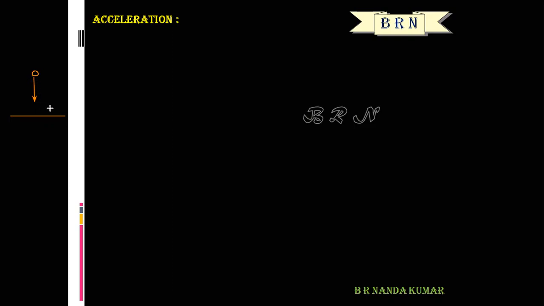Okay. Suppose a body is thrown vertically upwards. What happens to its velocity?